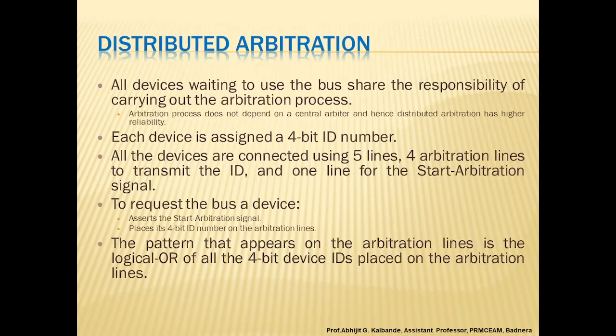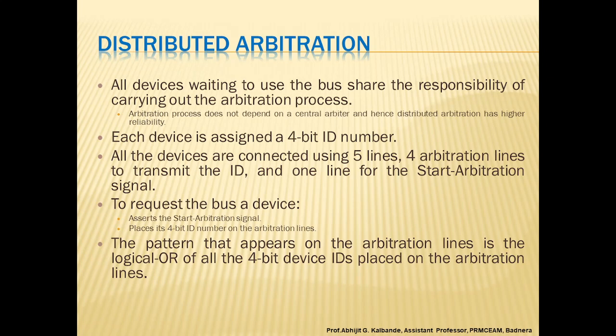So now we can discuss distributed arbitration. All the devices waiting to use the bus share responsibility for carrying out the arbitration process. That is, the arbitration process does not depend on a central arbiter, and hence distributed arbitration has higher reliability.